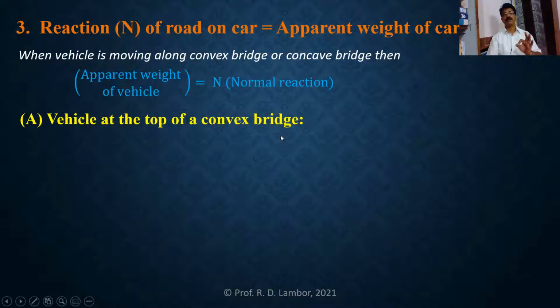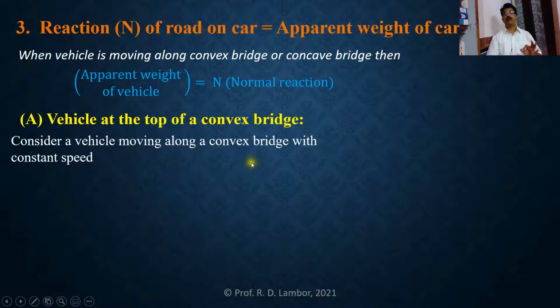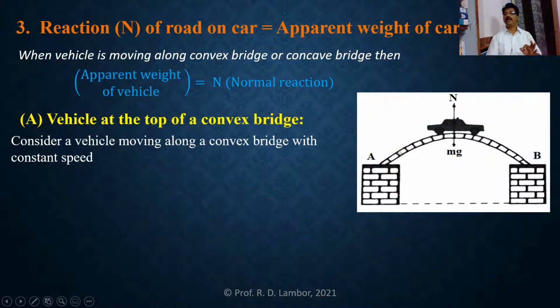the convex bridge. So for that purpose, we will consider a vehicle moving along a convex bridge with constant speed. Let us go through the diagram explaining the motion of a vehicle along a convex bridge with constant speed. In this diagram, you can see this arc is nothing but the convex bridge. And we know that this convex bridge is a part of a vertical circle. And a vehicle which is moving along this convex bridge is performing vertical circular motion.